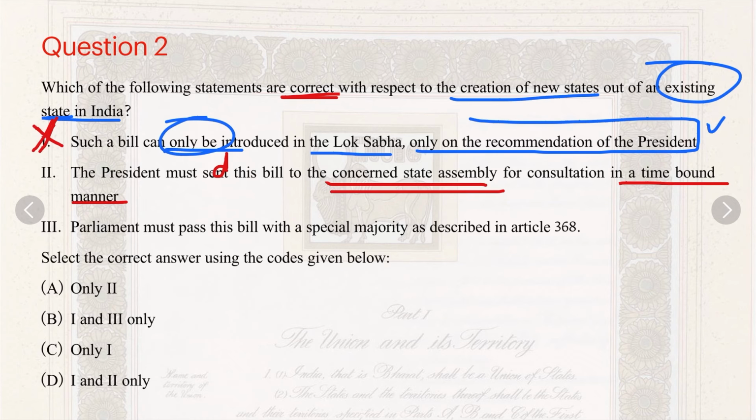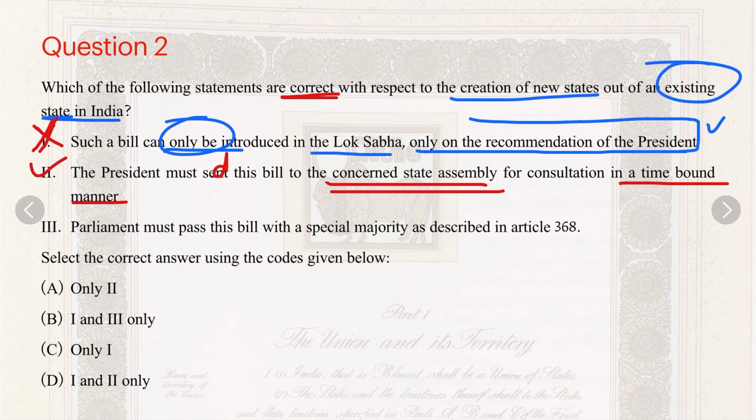The Parliament can bifurcate any state without the consent of the state. This is one peculiar thing about the Indian Union, that the state's consent is not required for changing their area or their names. Politically there is some weightage, but constitutionally, the state's views are not binding on the Parliament regarding reorganization. So the second statement here is correct.